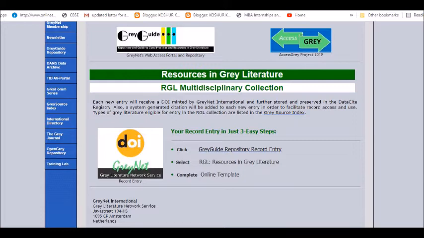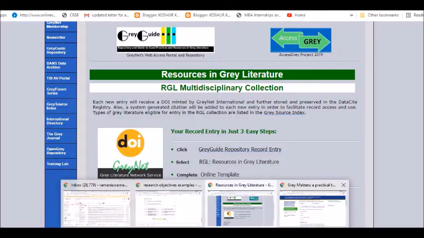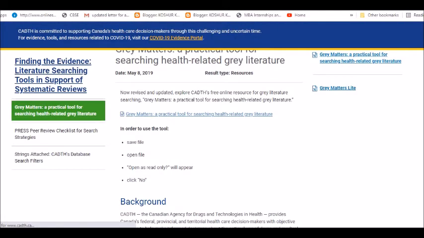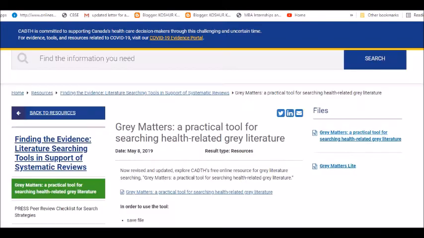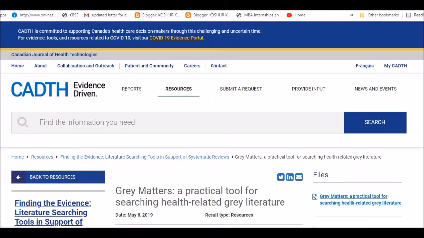Apart from this, I have one more website which is called Grey Matters. Now this is also a very important website. Let me just scroll a little bit up. It is called CADTH. This is basically for individuals who are from the health technologies or health domain, the medical field. For them, this particular website is the easiest one to approach, and you will be checking out how many topics or what papers are presented, especially in the health related grey literature.